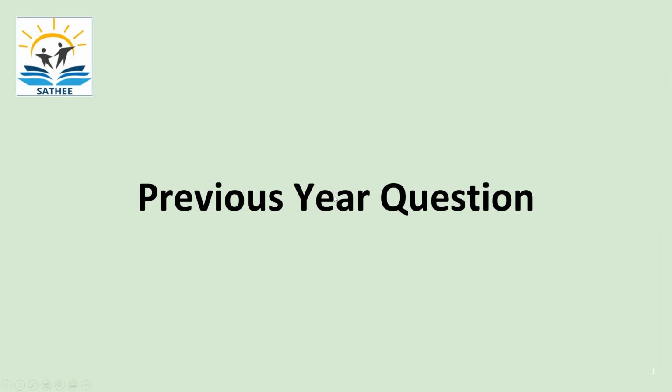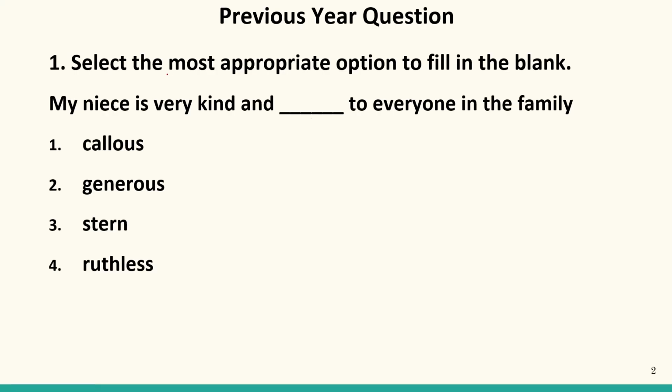Here we have the first question. Select the most appropriate option to fill in the blank. It means a sentence is given to you in which a word is missing. For this, we have given four options and one is suitable to be filled over here. So we have to select that particular option. Now, if we see the sentence, my niece is very kind and dash to everyone in the family. It means I'm saying something positive about my niece. So in this blank, a positive quality must come.